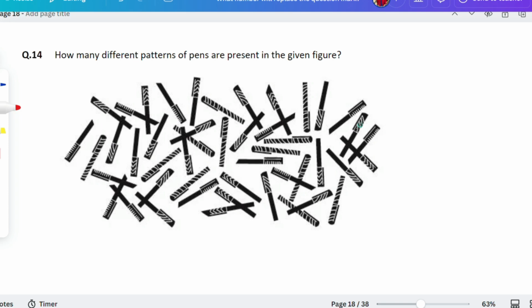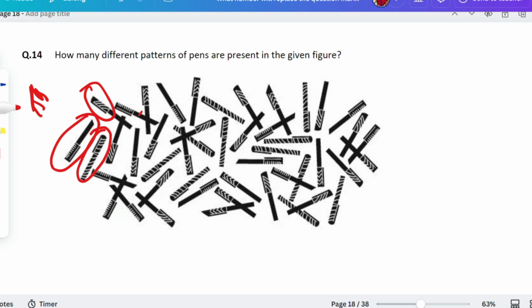How many different patterns of pens are present in the given figure? Now, it's a little hard to calculate, but let's see. If you watch here, there is one. Now the same thing, but the pattern is something like this, so this one would be another one. This is same, this one is same. If you watch, this one is different.